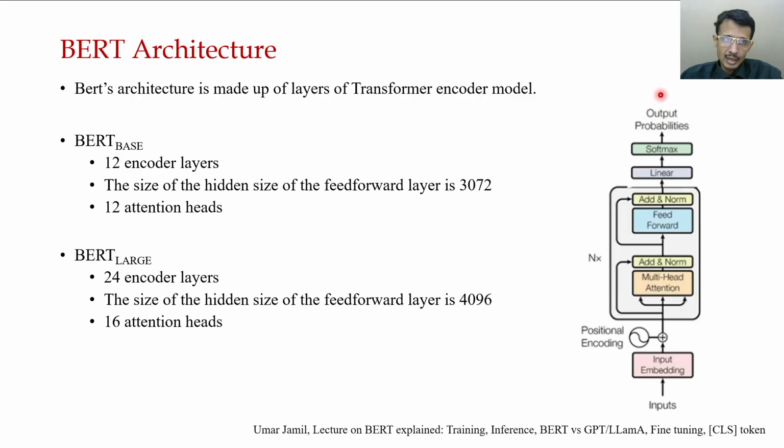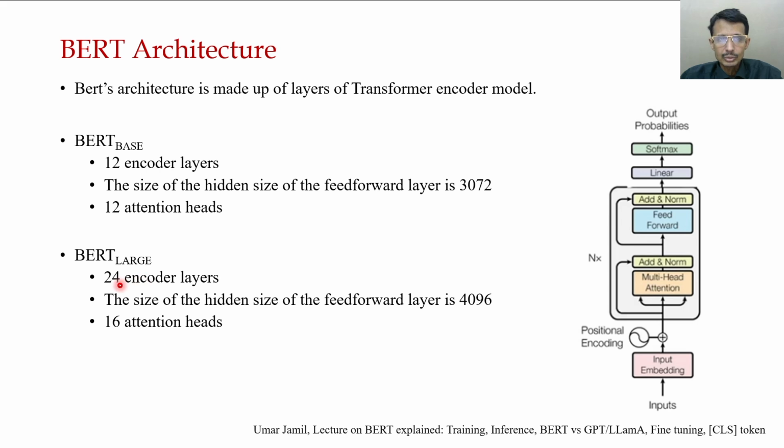In BERT there are two different types of architecture. One is BERT base, which has 12 encoder layers, stacked layer by layer. The hidden size of the feed forward layer is 3072 and 12 attention heads are used.